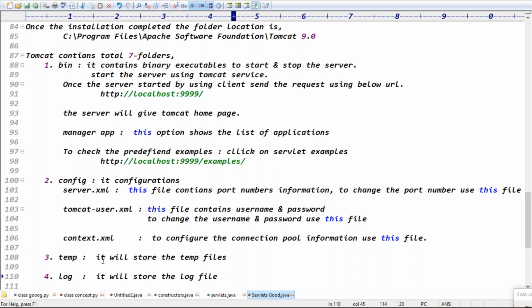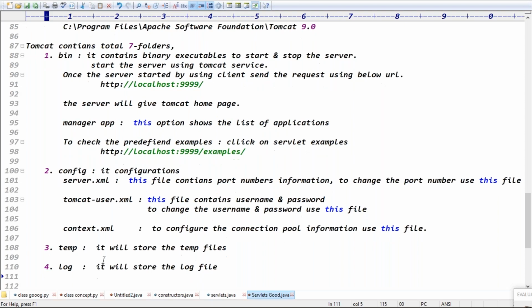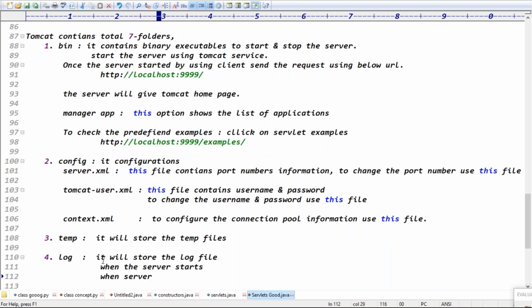The log file contains when the server started and when the server stopped, with the timestamp, right? Server start time and server stop time.